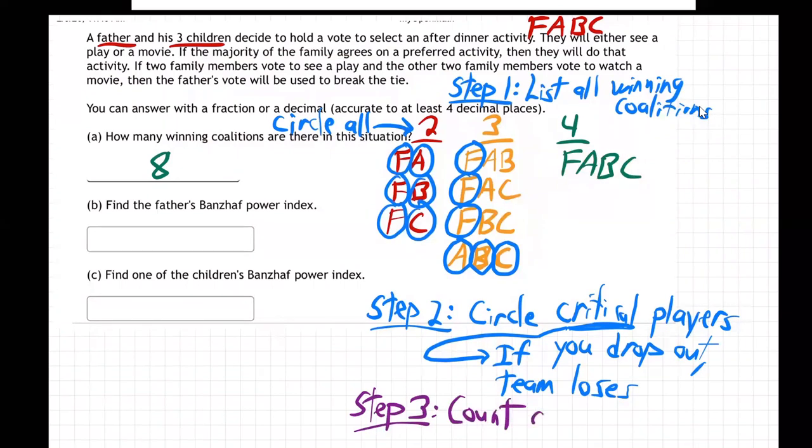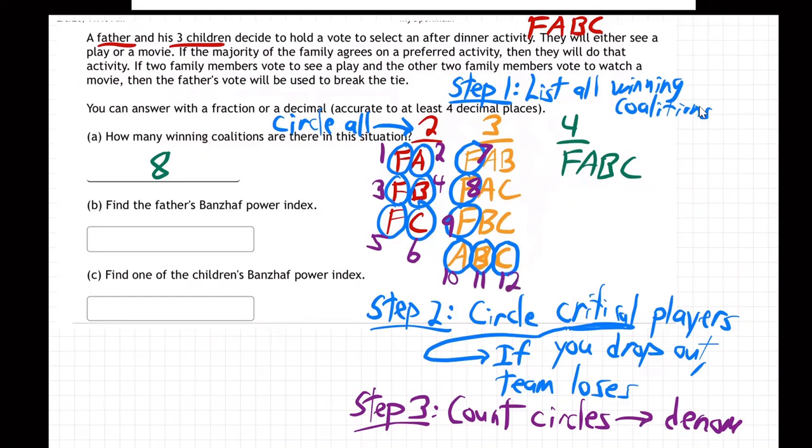Count the circles, and that becomes the denominator, right? So let's count the circles. Here we go. I'm going to just number them. 1, 2, 3, 4, 5, 6, 7, 8, 9, 10, 11, 12. 12 circles.